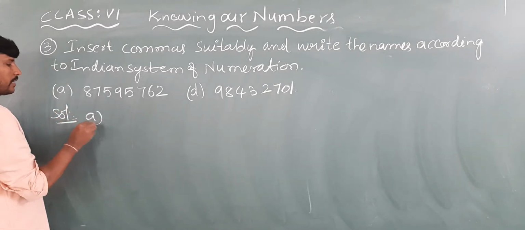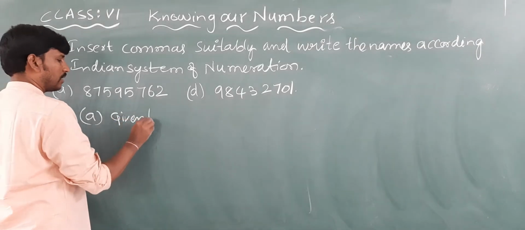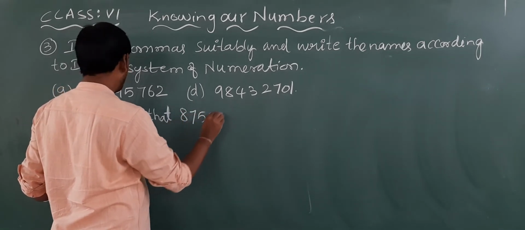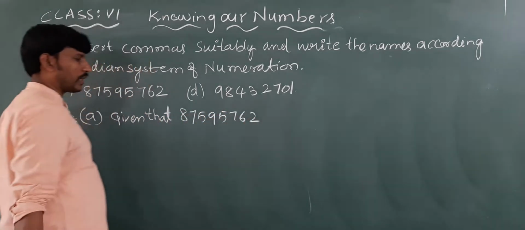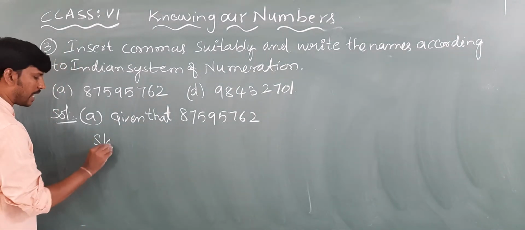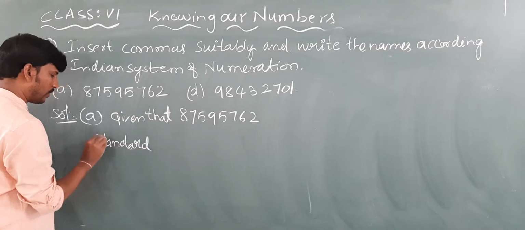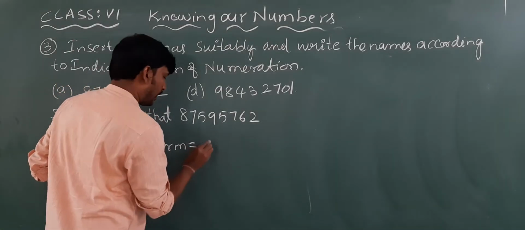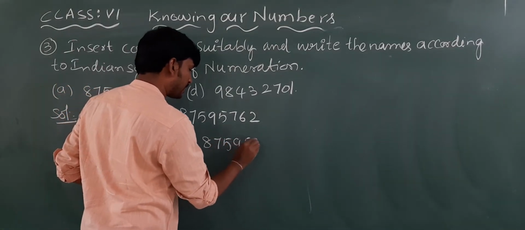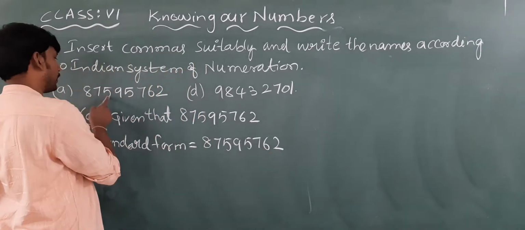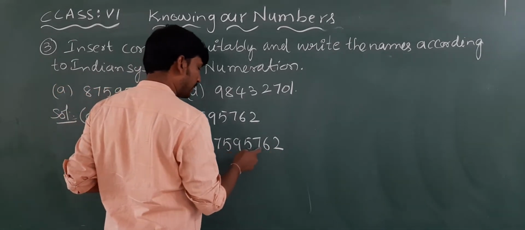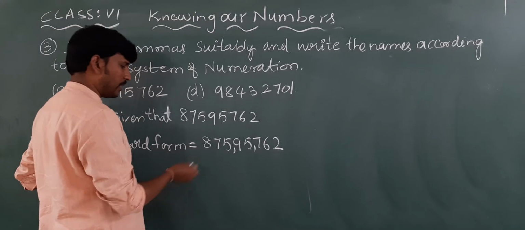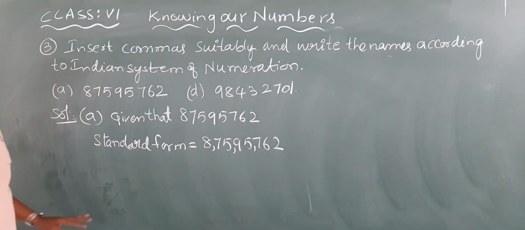Solution A. What is the number you are given? 87595762. So we are going to write the standard form. Clear? 1, 2, 3, 4, 5, 6, 7, 8 digits. Now the first comma is in between 100 and 1000, then the next comma, then the next. Now you can read very easily.